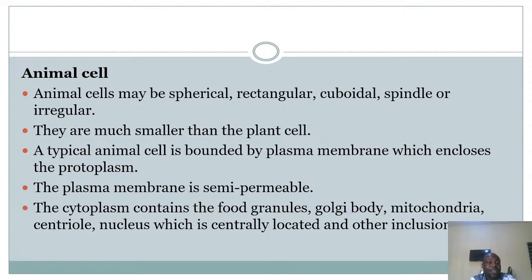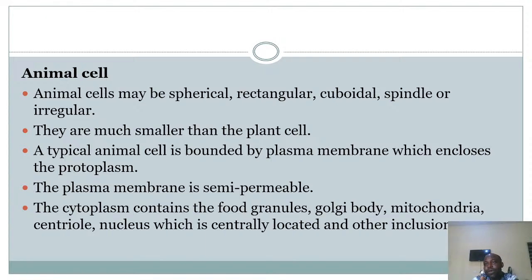Three, a typical animal cell is bounded by plasma membrane, which encloses the cytoplasm. They are bound by plasma membrane. They do not have cell walls. So the animal cells have plasma membrane enclosing the cytoplasm. That is the wall that is external, that is bound or surrounds the internal organs.